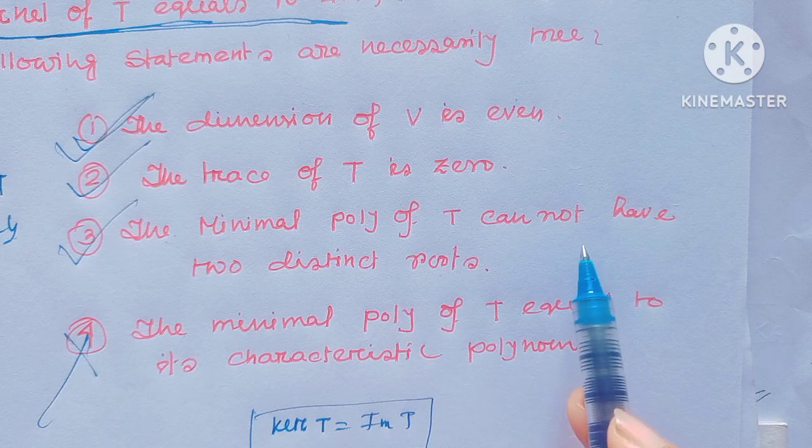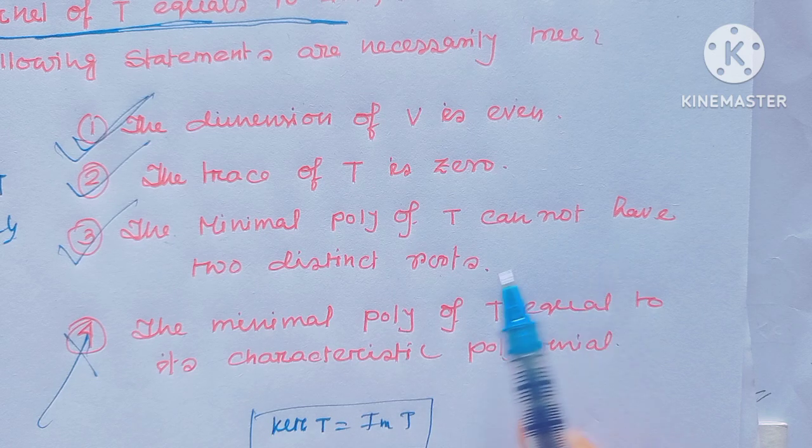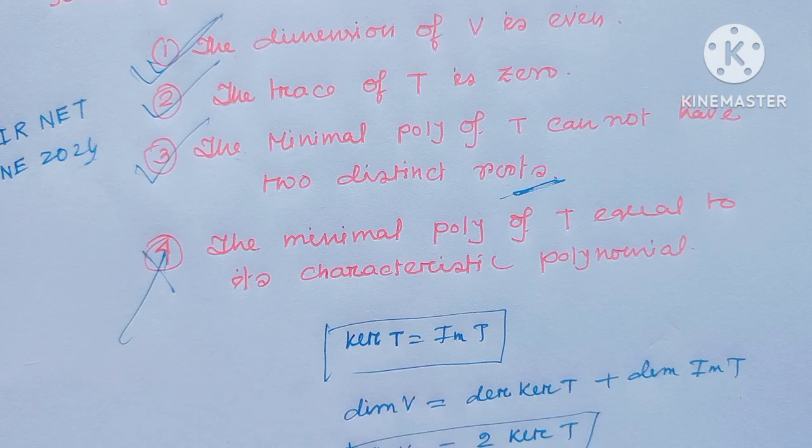So the minimal polynomial cannot have distinct roots. And option 4 is not true because for a nilpotent operator, the minimal polynomial equal to the characteristic polynomial may or may not be true. It depends on the operator T. So this is not always true.